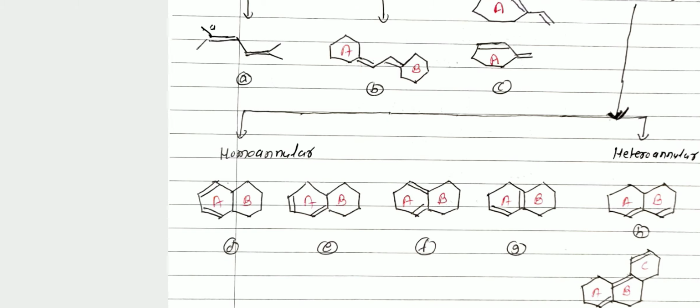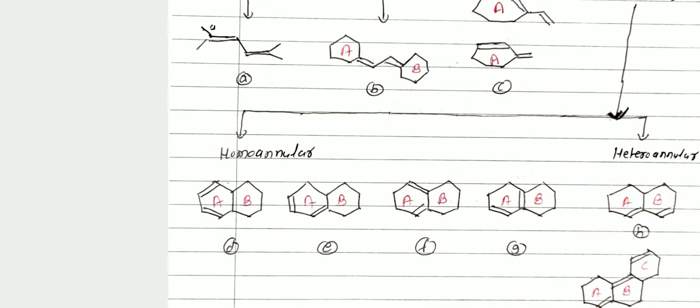Then you see structure number E. Here ring A also contains two double bonds, but here in the structure, one double bond is outside the ring B. Therefore, this double bond is called the exocyclic double bond. Again, these two double bonds are present in the same ring A. Therefore, it is also an example of homoannular diene. But out of two double bonds, one double bond is attached to the ring B, but outside the ring B. Therefore, this double bond is the exocyclic double bond.